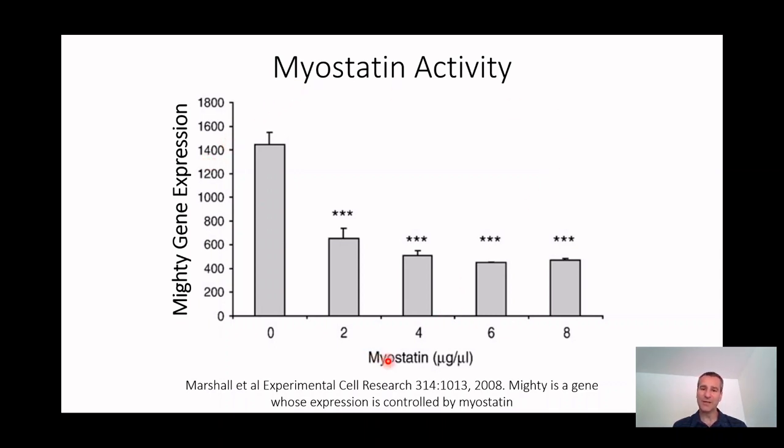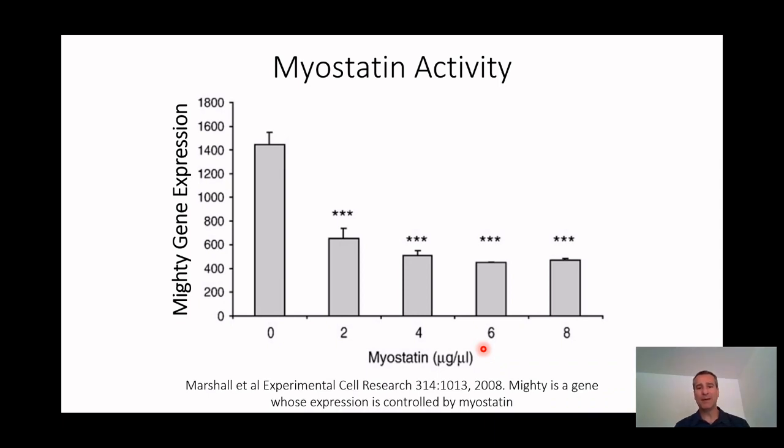If you increase myostatin, what you see is that Mighty expression goes down, and it goes down in a dose-dependent manner, and it plateaus around 4 to 6 micrograms of myostatin. So it's telling us that if we add more myostatin, we're going to decrease Mighty gene expression. They did a number of other experiments to show that if they activated the SMAD2/3 proteins, they got a decrease in this. If they constitutively decreased the SMAD2/3 proteins, you actually got an increase. So it really seems like Mighty is a gene that tells us what's happening throughout the whole pathway of myostatin.